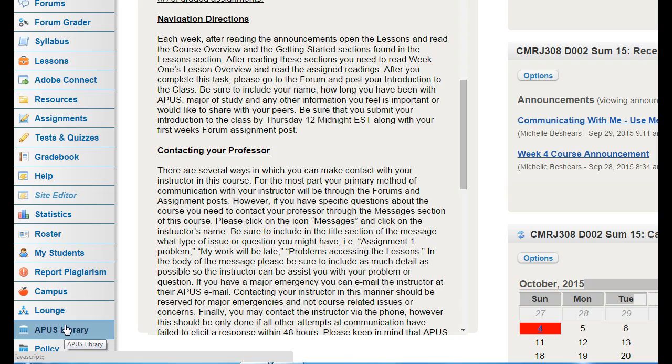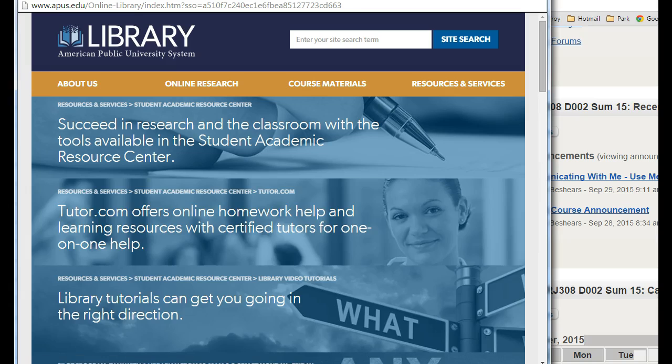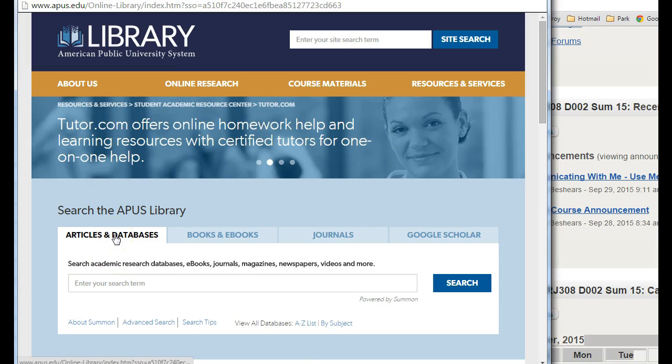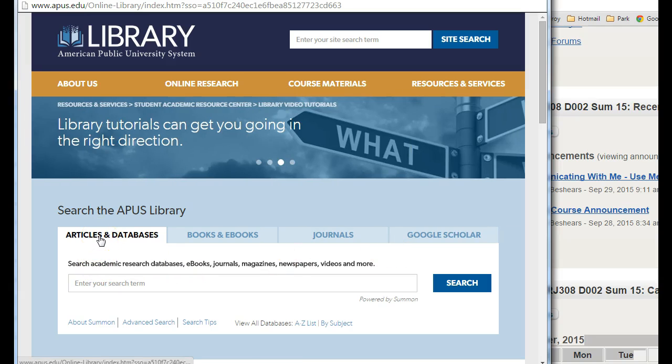If you look to the left-hand side of your screen and scroll down, you'll see underneath the lounge the APUS library. Click on that link. When you do, another screen will pop up just as you see here. Once you're in the library, you can look at articles and databases, books and ebooks, journals, or Google Scholar. We want to look at articles and databases.